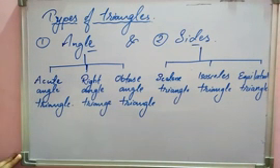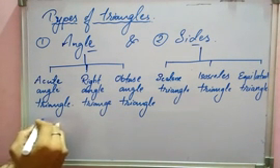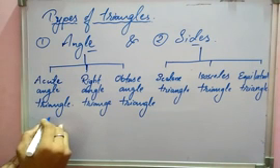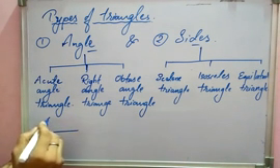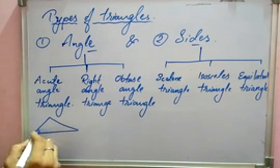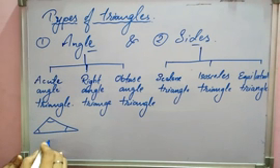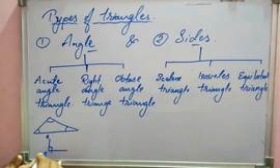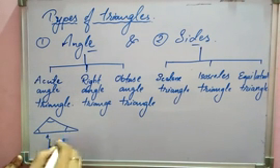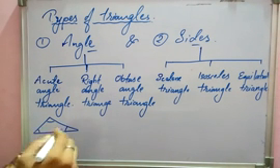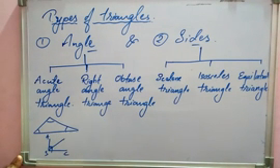First we discuss the acute angle triangle. What is the shape of this acute angle triangle? It is the triangle which has all the angles less than 90 degrees. You know this is 90 degrees. Suppose the angles are A, B and C. If the angles are less than 90 degrees, then we call it an acute angle triangle.